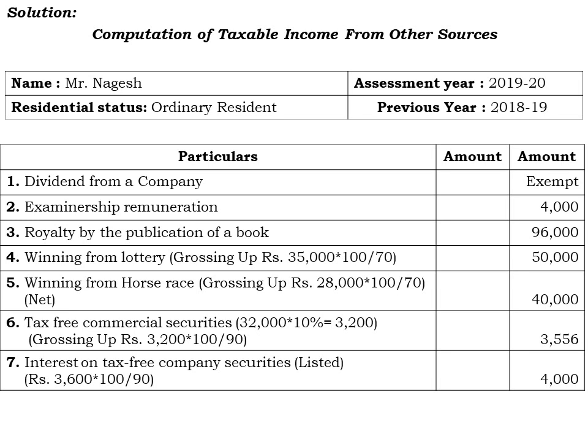And next one, winning from lottery. So winning from lottery is a casual income, and we have to do the grossing up. The grossing up will be like this: grossing up equals 35,000 multiplied by 100 divided by 70.